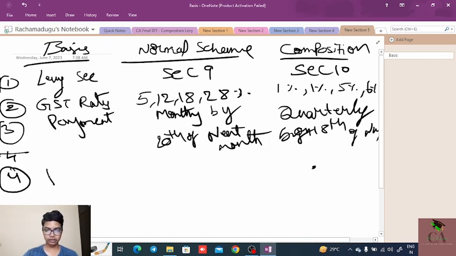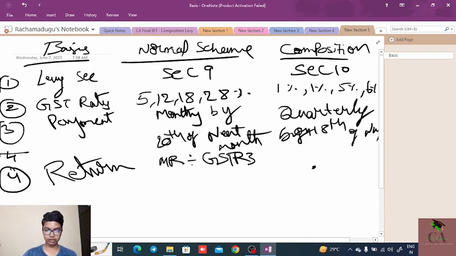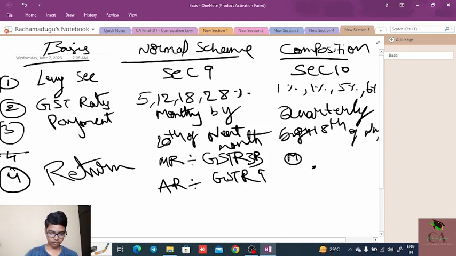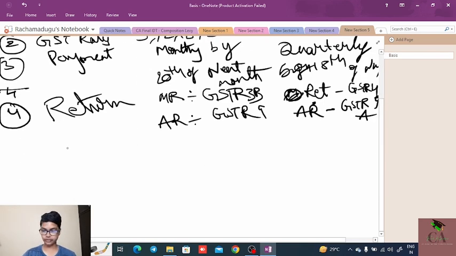Under the normal scheme, a monthly return needs to be filed in the form of GSTR 3B, and the annual return is GSTR 9. Here, under composition, there is no monthly return; we need to file the return annually in the form of GSTR 4, and the annual return is GSTR 9A.